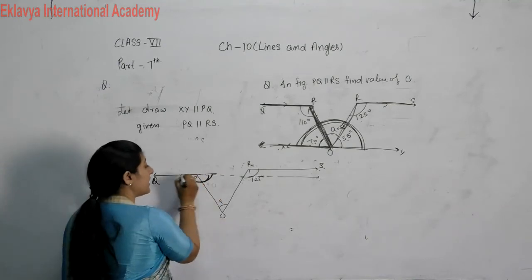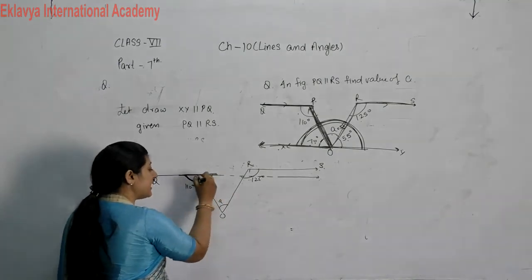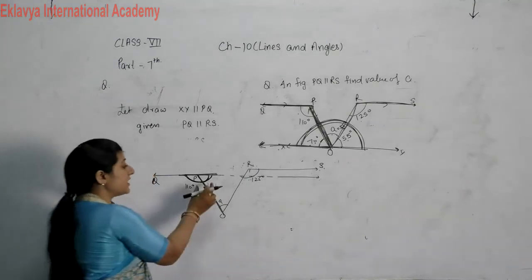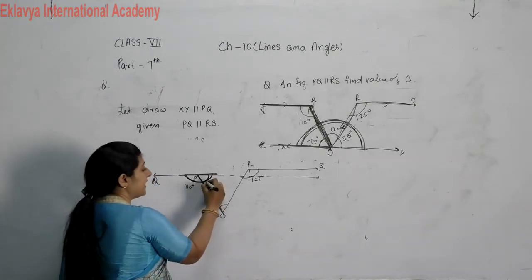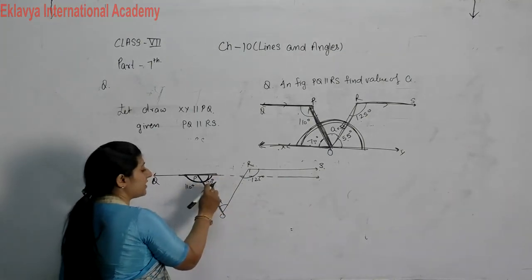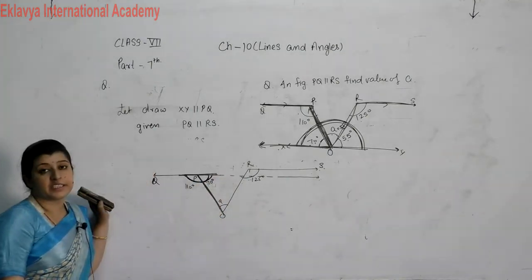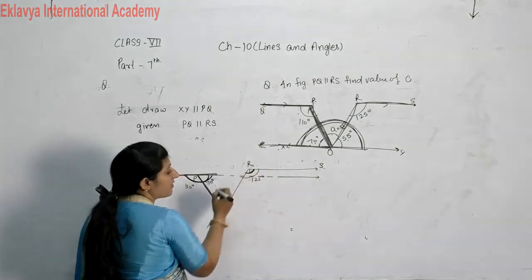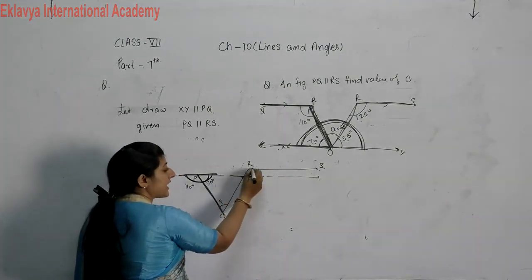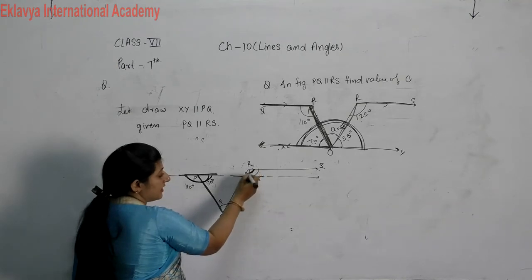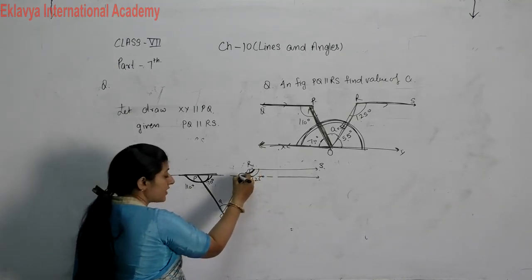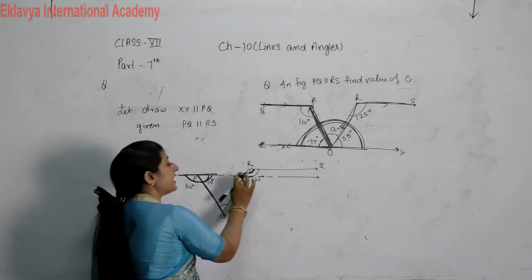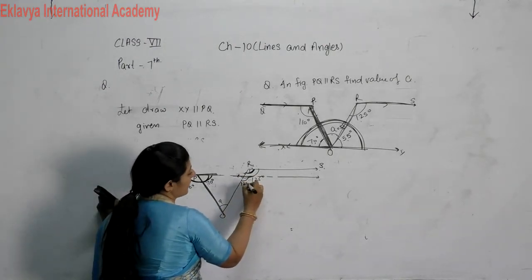See, on one line, ray OP stands on it. Then the sum of these two angles becomes 180 degrees. Then this one is 110, so the remaining is 70 degrees. Similarly, now see here, this angle is 125. This line is parallel to this. Then this one also is 125.